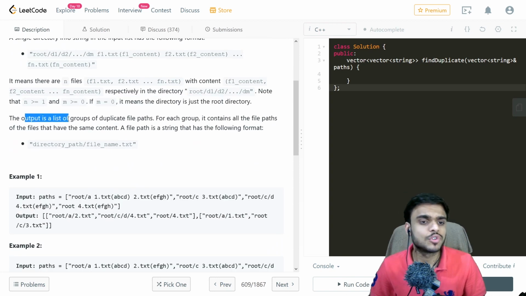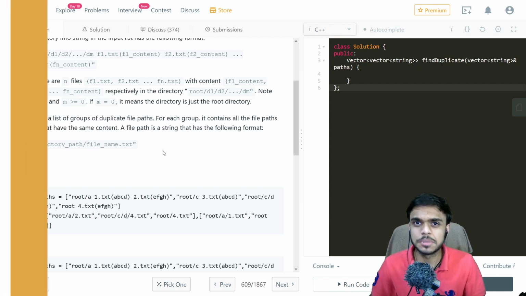The output is a list of groups of duplicate file paths. Each group contains all file paths of the files that have the same content. A file path is a string that has the following format. Now let us look at the examples to understand this better.